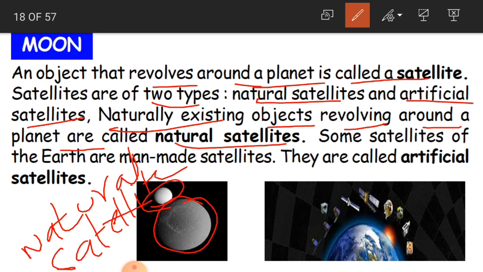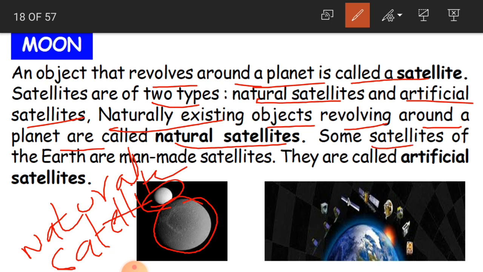So this is a naturally existing object which is revolving around a planet. That is why it is called a natural satellite. All naturally existing objects revolving around a planet are called natural satellites.